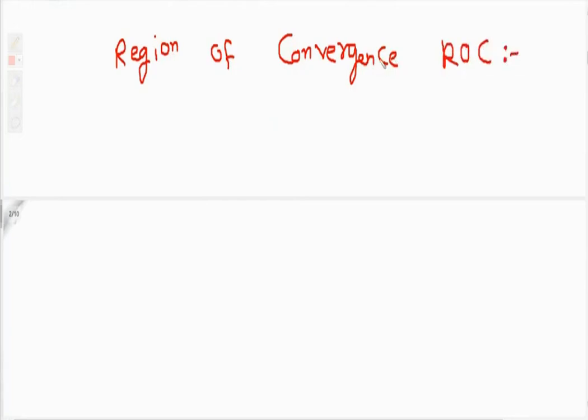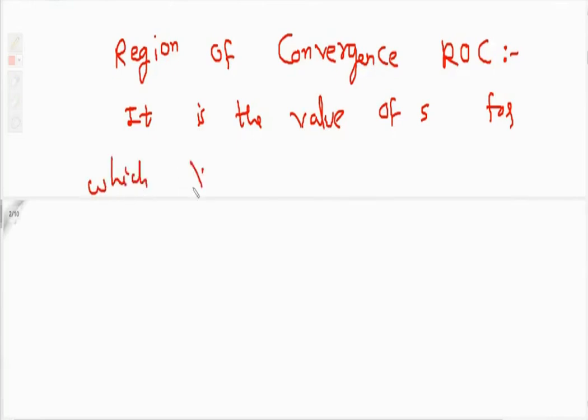So definition is, it is the value of s for which x of s exists, or you can say that x of s is finite. So we will get some values of S for which our X of S exists, and those values of S are nothing but the region of convergence. So basically it is some portion in the S plane, some region in the S plane.